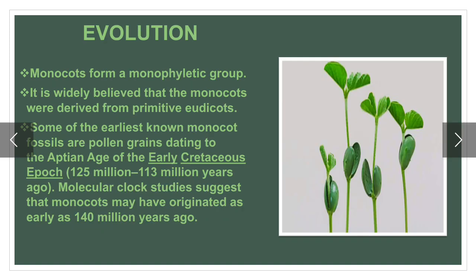Evolution. Monocots form a monophyletic group. It is widely believed that the monocots were derived from primitive eudicots. Some of the earliest known monocot fossils are pollen grains dating to the early Cretaceous.